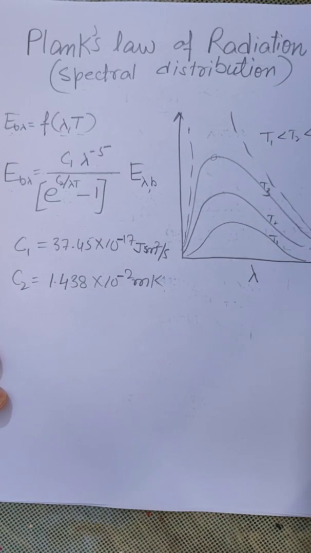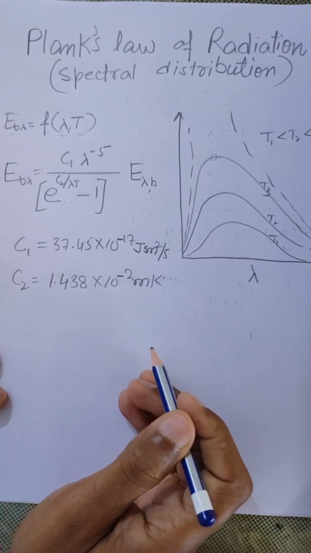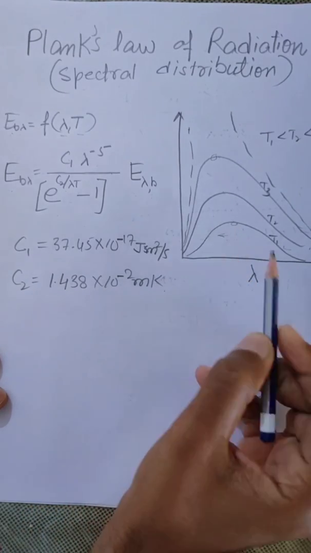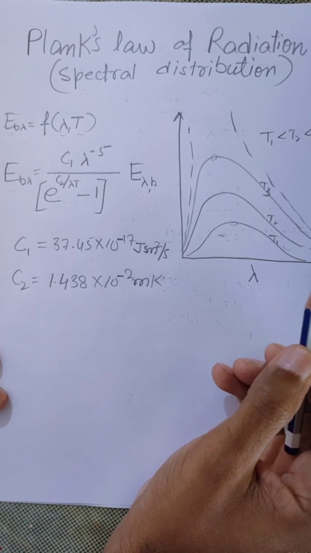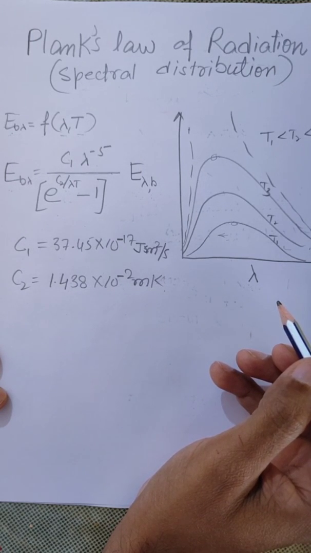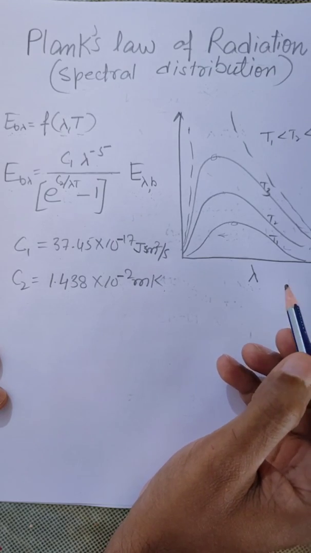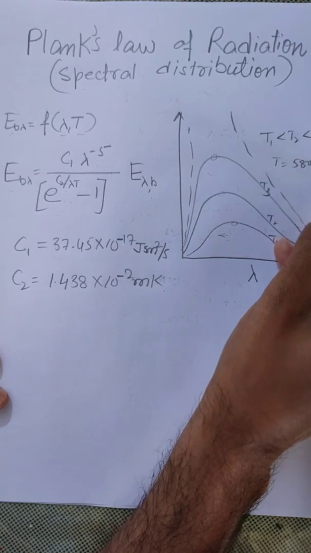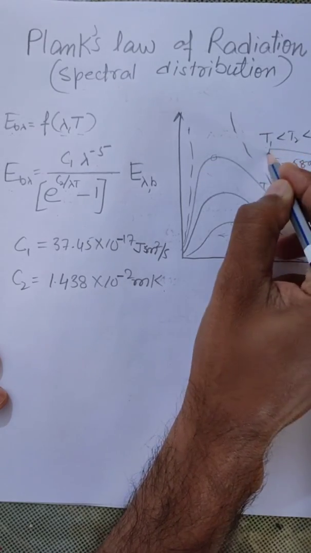The next conclusion is that for each curve there is a peak value of emissive power. As the temperature increases, the peak shifts in the direction of smaller wavelength. The peak of the solar radiation, or a black body radiation, is at temperature T equal to 5800 degree Kelvin, which we are going to assume as the temperature of the sun.